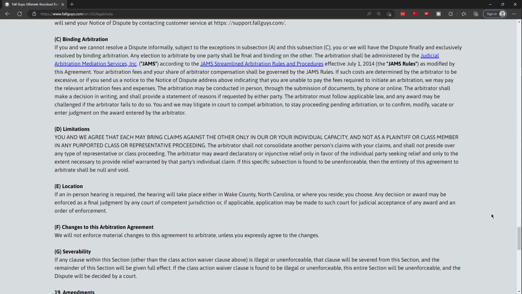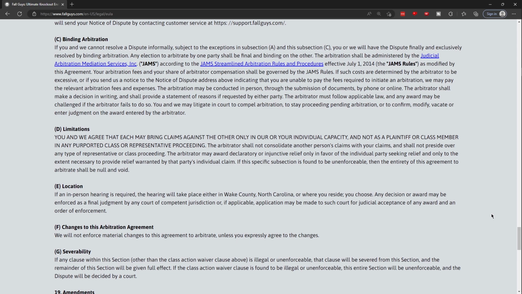https://support.fogaz.com/. C. Binding arbitration. If you and we cannot resolve a dispute informally, subject to the exceptions in subsection A and subsection C, you or we will have the dispute finally and exclusively resolved by binding arbitration. Any election to arbitrate by one party shall be final and binding on the other.